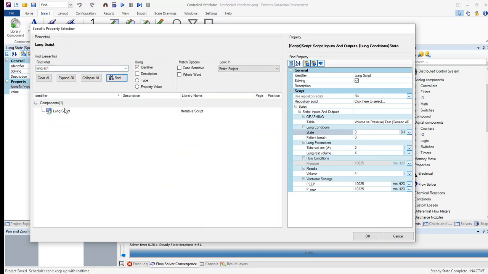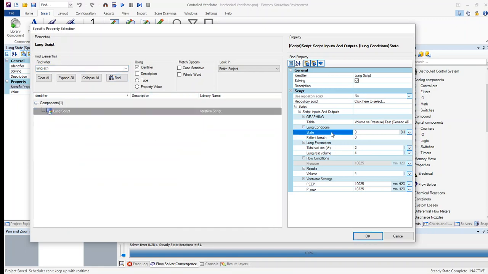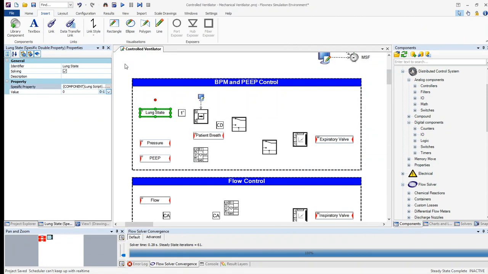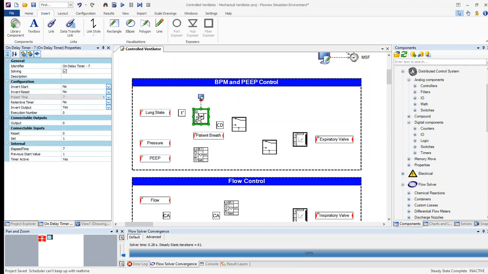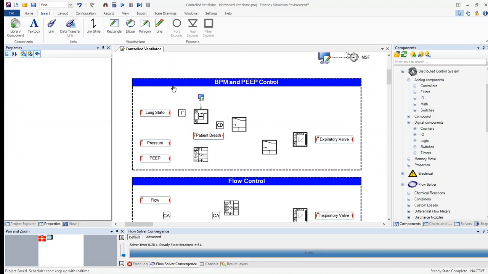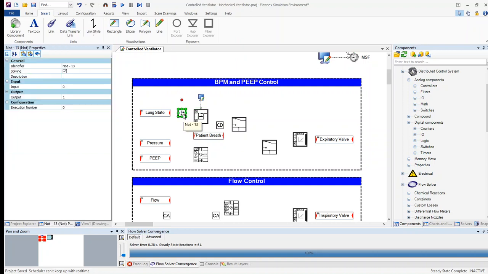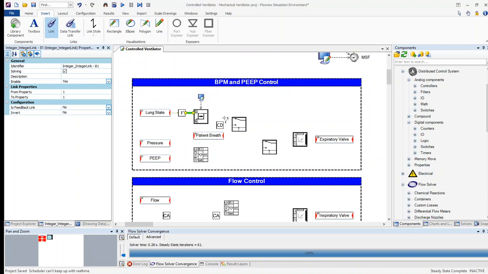This can simply be done by selecting the lung script and selecting the property that we want. Furthermore, if the lung is breathing in, then the state will be 0. If the lung is breathing out, the state will be 1. Our on-delay timer is activated only by a 1 into the set input, so we need a NOT gate to invert the input. We will link it as shown, and we'll link the output of our on-delay timer to a toggle switch.